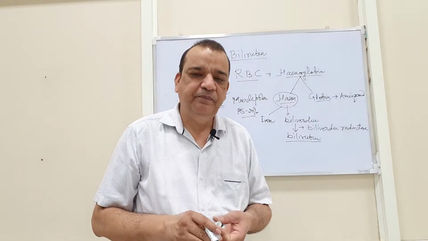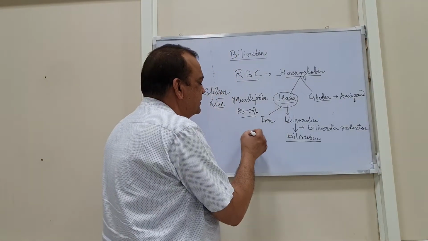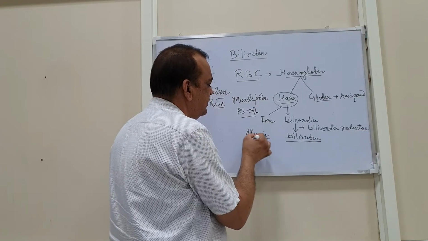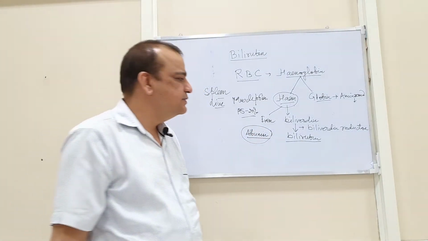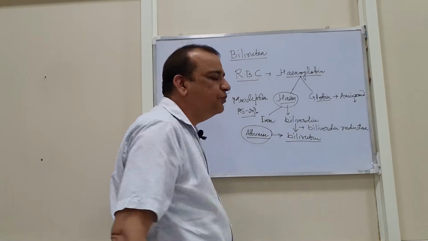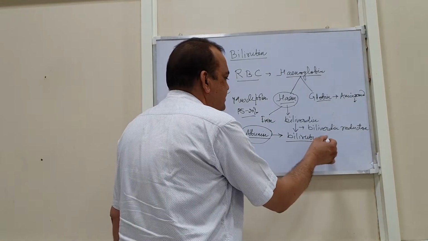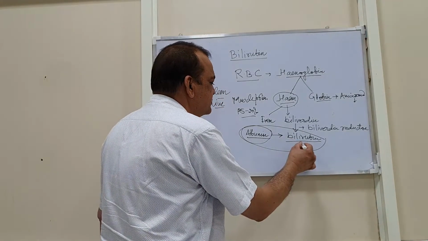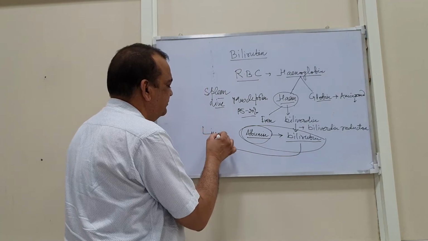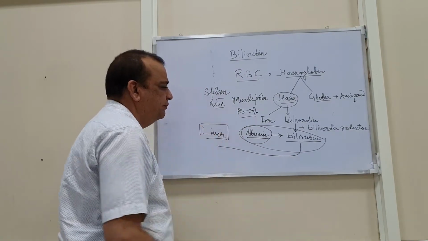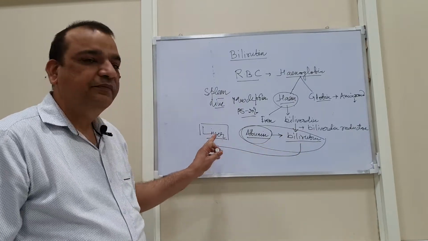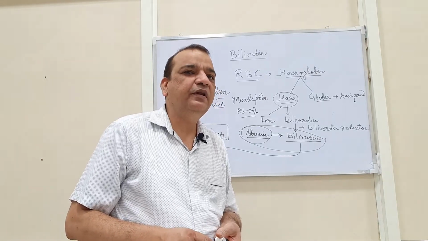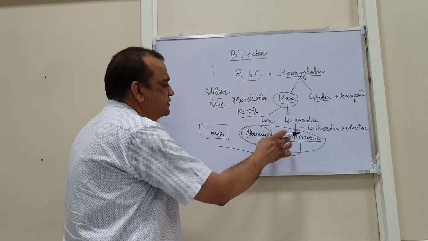Here in the blood there is a protein named albumin. This albumin has a high affinity towards bilirubin, so it makes a complex with the bilirubin and carries it to the liver. So the bilirubin is carried to the liver by albumin, the principal protein in the plasma.